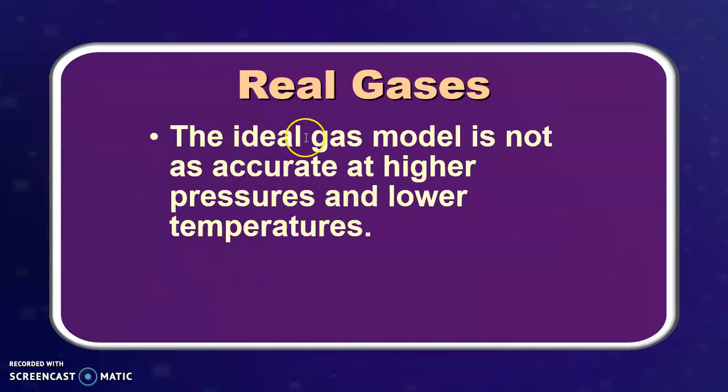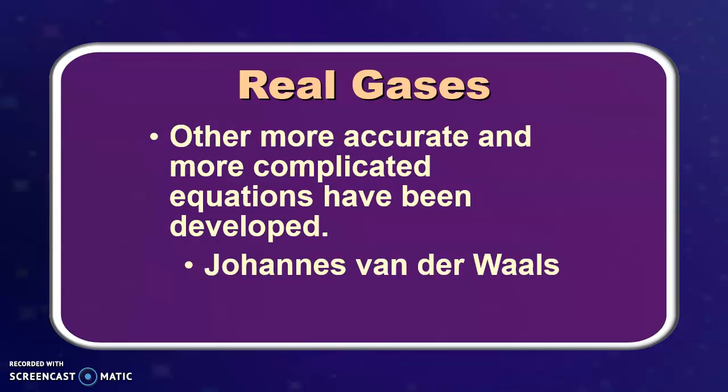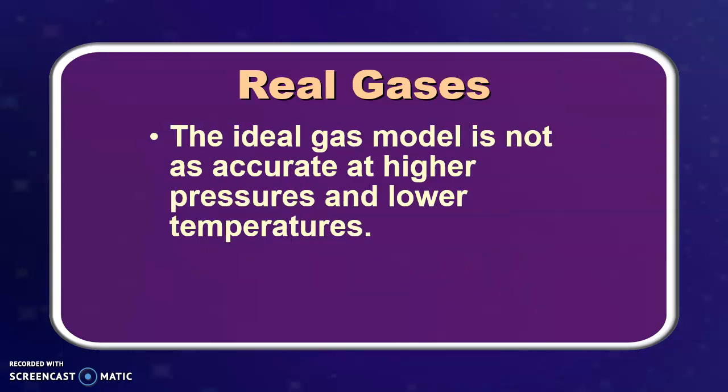Real gases: the ideal gas model is not accurate at higher pressure and lower temperature, so it has its limitations. And other more accurate and more complicated equations have been developed, like by Johannes van der Waals. Just kind of know that name, but for the most part, we're going to be sticking to all of our ideal gases. Again, real gases are not as accurate at higher pressures and lower temperatures, so for the purposes of our class, we're going to keep most of our stuff at ideal gas laws. So make sure you know the differences between all of these laws.